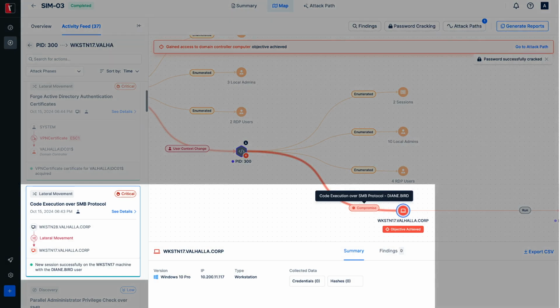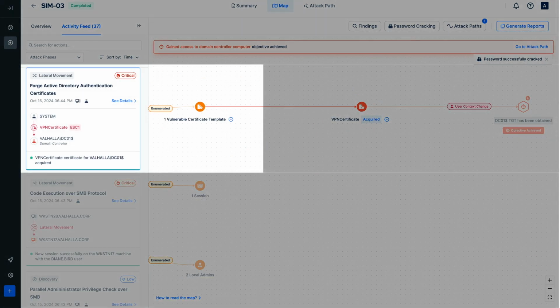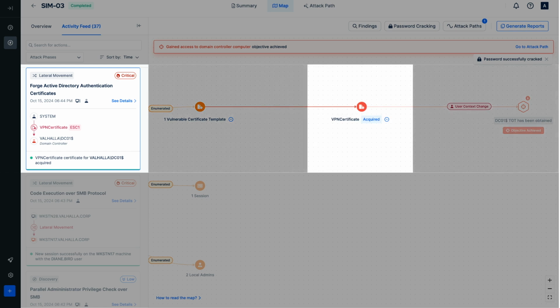Using the user Diane.bird account obtained from the RDP credentials dumping from memory action, a lateral movement attempt was made to the system Workstation 17 via protocol SMB. Lastly, the objective was achieved by exploiting the vulnerabilities in Active Directory Certificate Service. The VPN certificate template contained a vulnerability coded as ESC1. This vulnerability was exploited while having system privileges on the system Workstation 17.